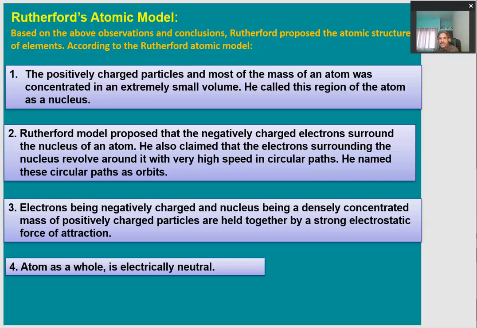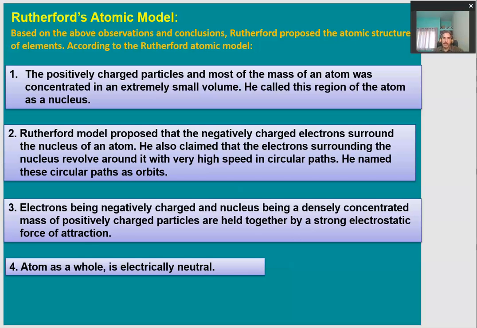The very first thing which Rutherford said about the atomic model is that the positively charged particles and most of the mass of the atom are concentrated in an extremely small volume inside the atom, at the very central core of the atom. This region of very small volume at the center of the atom is given the name nucleus. So this was the first thing proposed by Rutherford towards the atomic model based on his alpha scattering